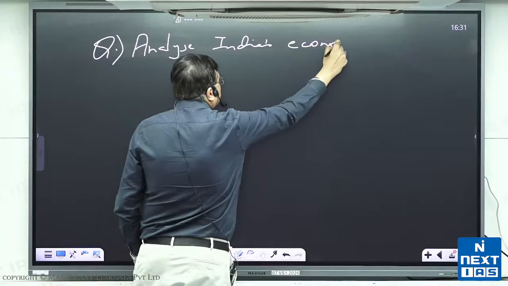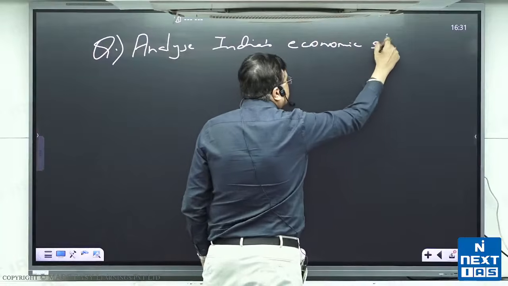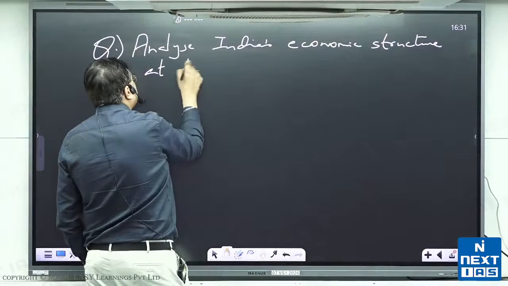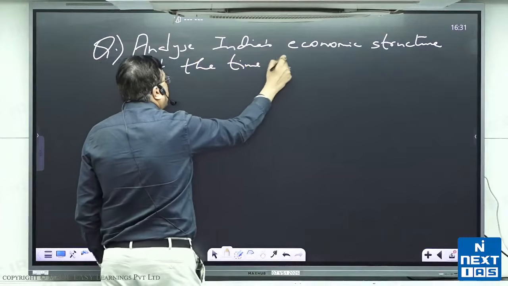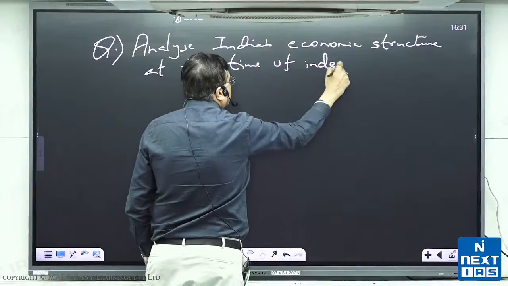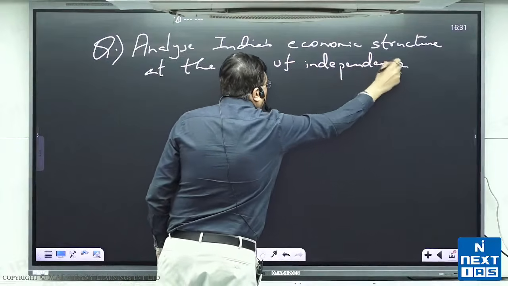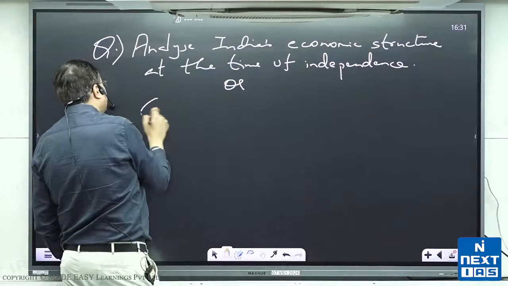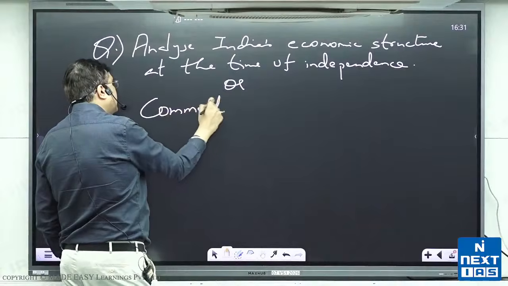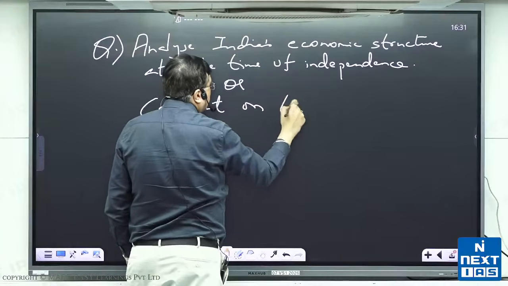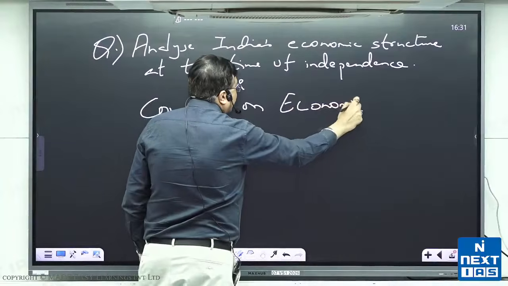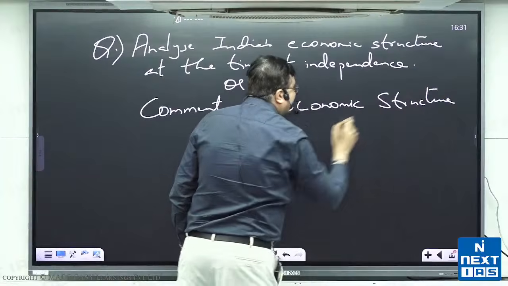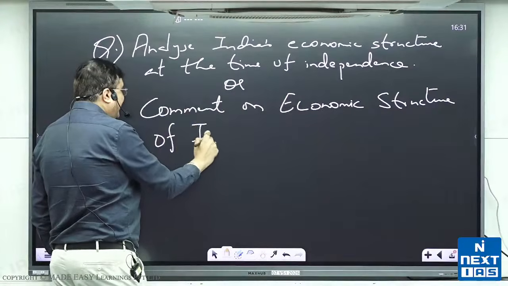India's economic structure at the time of independence or comment on, on economic structure of India.